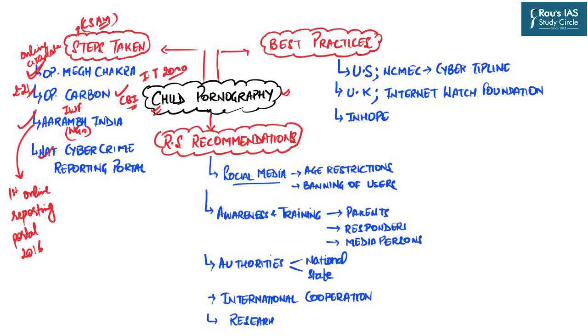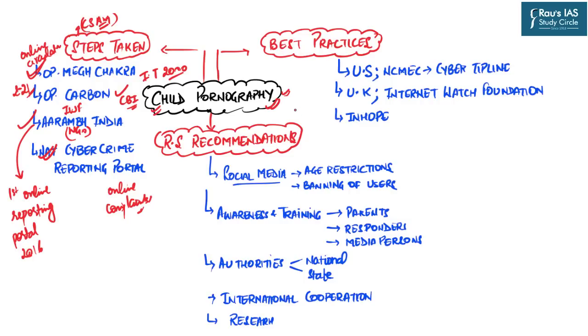Similarly, the Ministry of Home Affairs launched a national cybercrime reporting portal in 2018 for filing online complaints. But despite all these steps taken by the government as well as non-government organizations, this issue of child pornography is still prevalent in India.